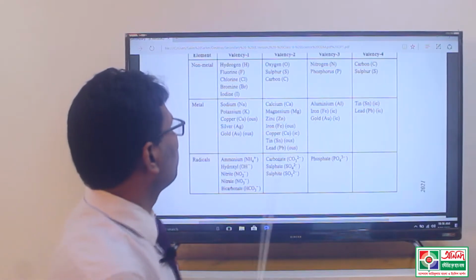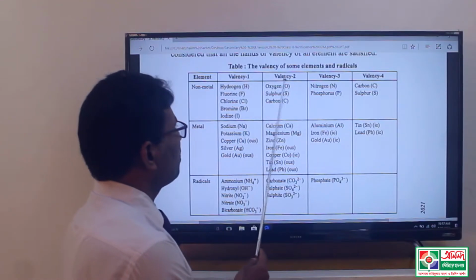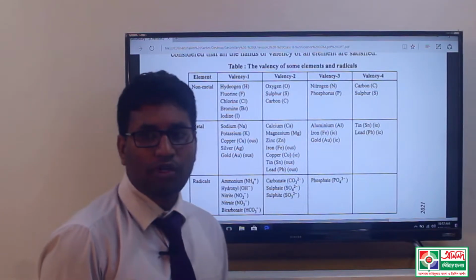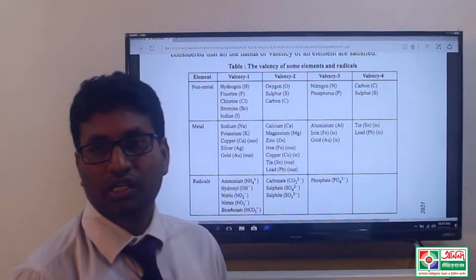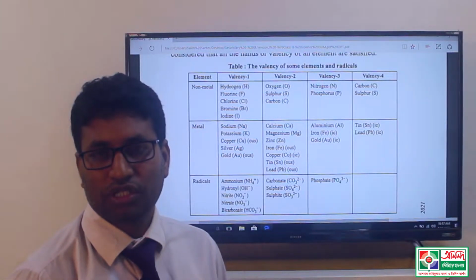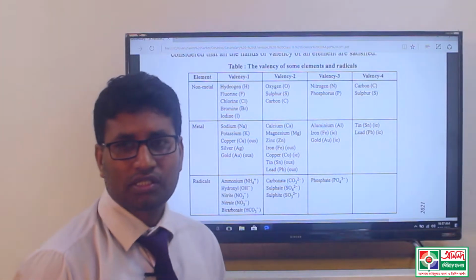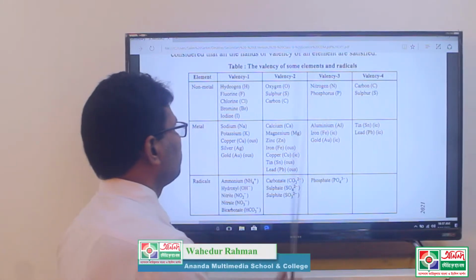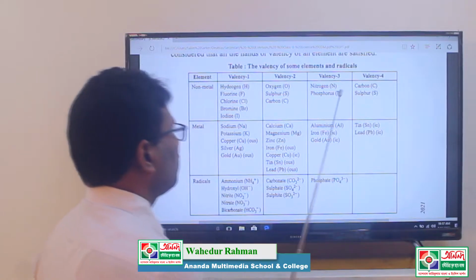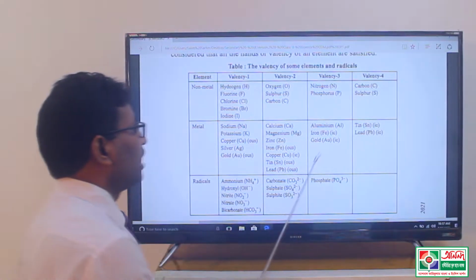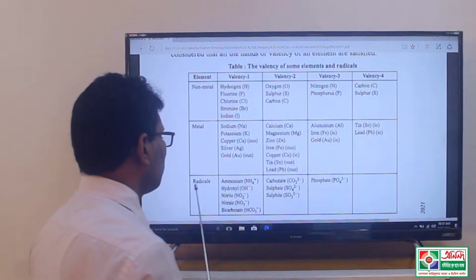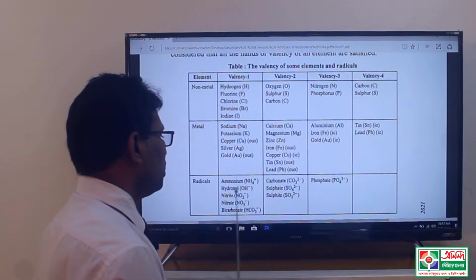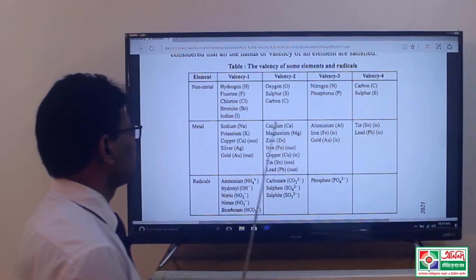And we know that a valency table or chart is present in this lesson. This is the valency table: the valency of some elements and radicals. Another important term is radical. Radicals are also expressed in this table. These all are radicals. This row is completely all radicals.